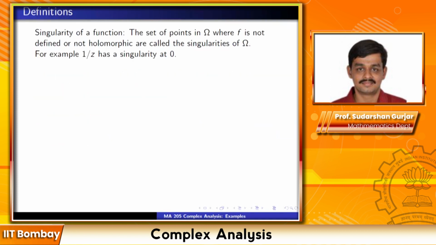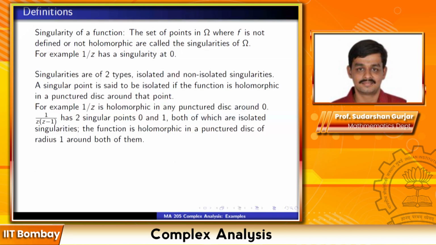So singularity of a function: the set of points in omega where f is not defined or not holomorphic are called singularities of f. For example, if I take the function 1 by z defined on C star, this has a singularity at 0. So singularities are of two types, isolated and non-isolated singularities.